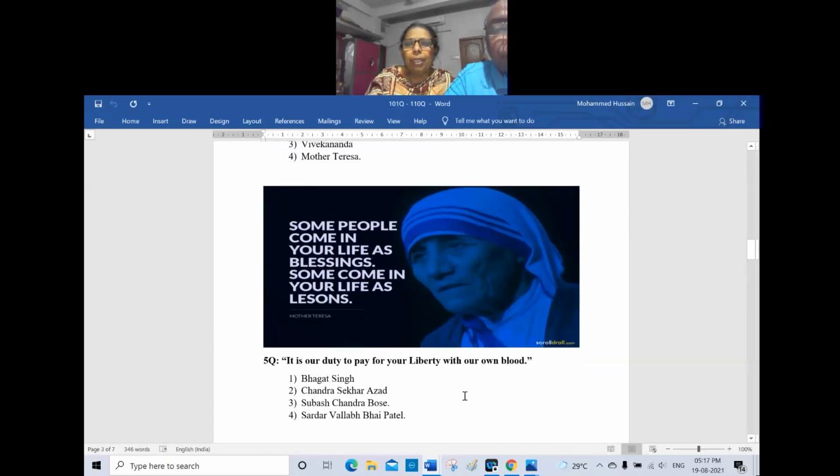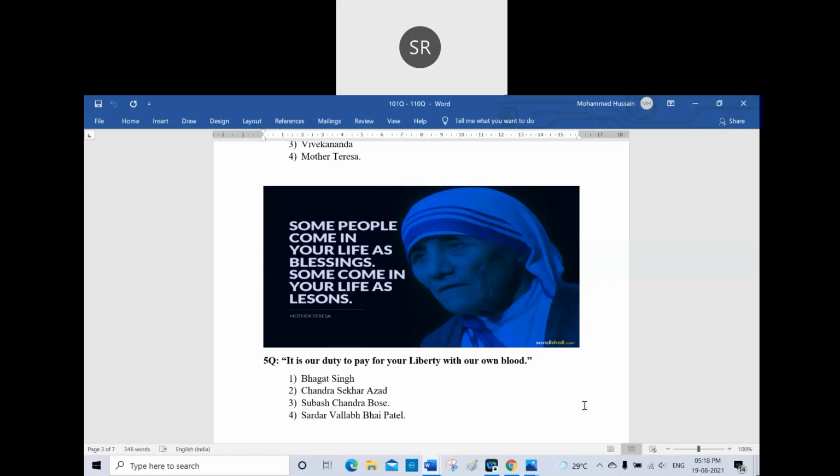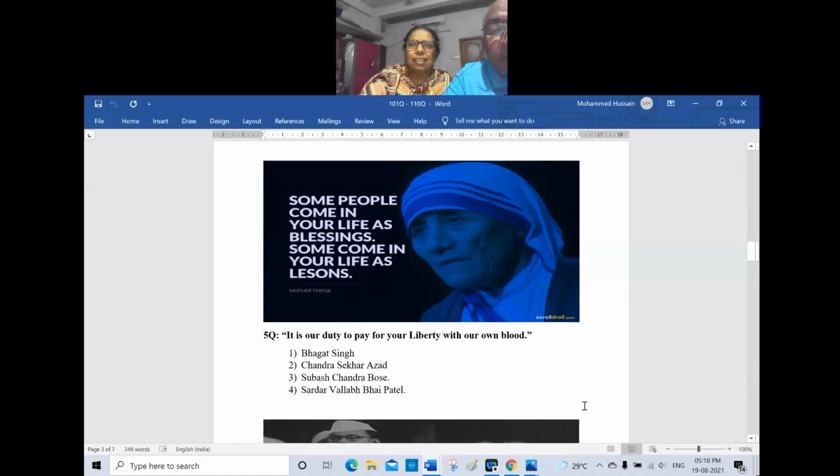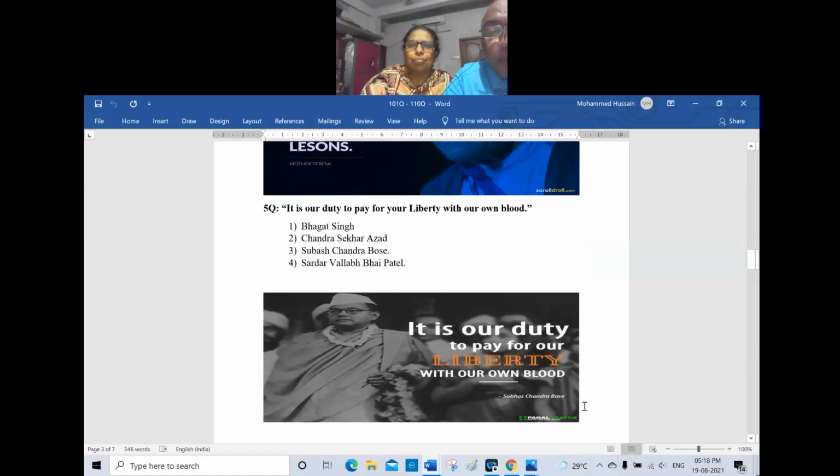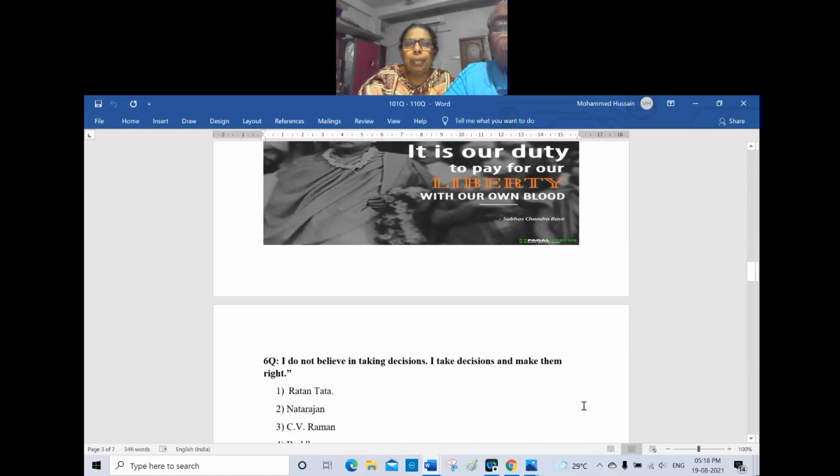Yes, next. Now, 5. "It is our duty to pay for our liberty with our own blood," said by 1 Bhagat Singh, 2 Chandrasekhar Azad, 3 Subhash Chandra Bose, and 4 Sardar Vallabhbhai Patel. Make an attempt. Option 3, Subhash Chandra Bose. Yes, you are right. It is our duty to pay for our liberty with our own blood, said by Subhash Chandra Bose.